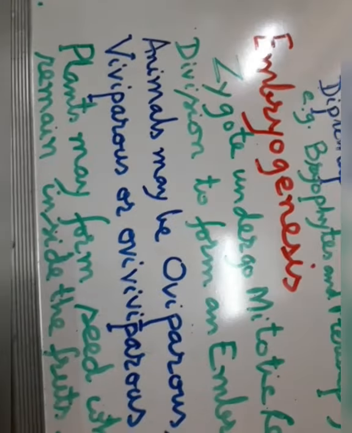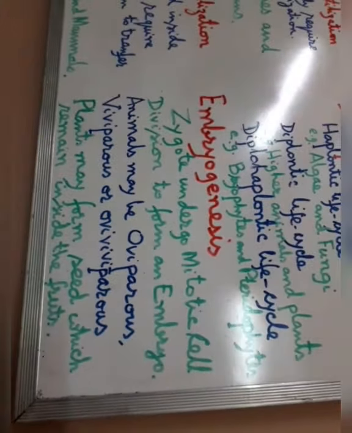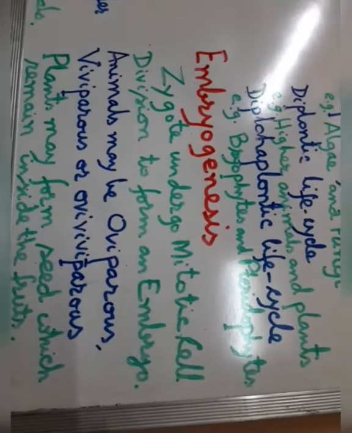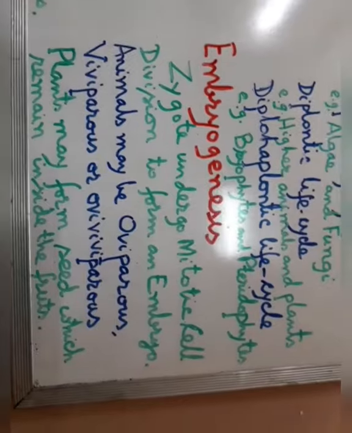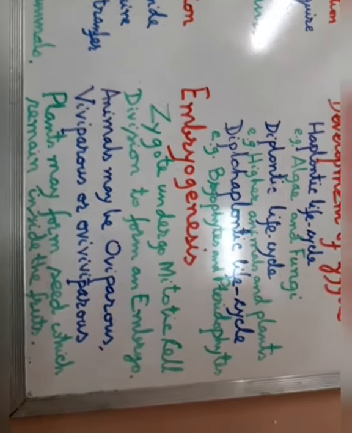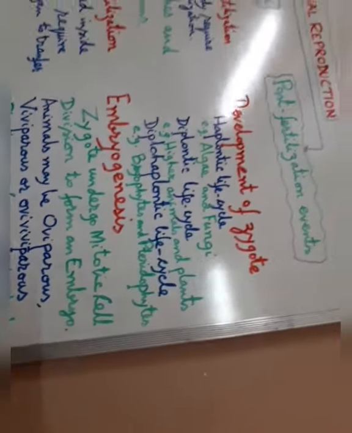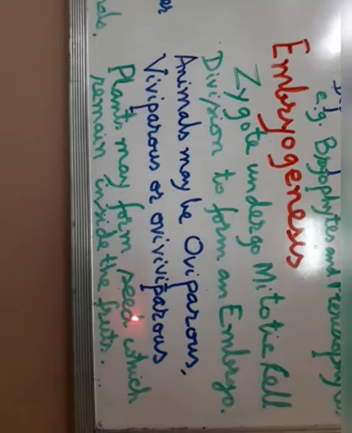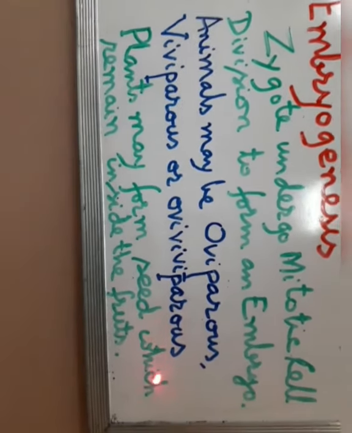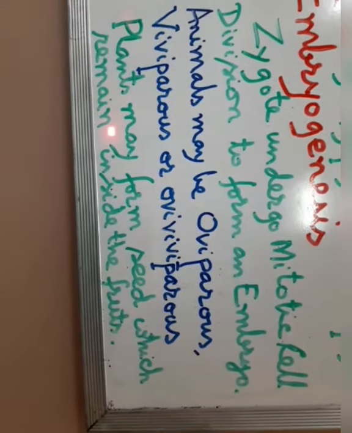There is also ovoviviparous, both. In the case of shark, the egg may be retained, and after some time it is hatched and gives birth to a live individual. In the case of plants, they may form the seed, which remains inside the fruit.